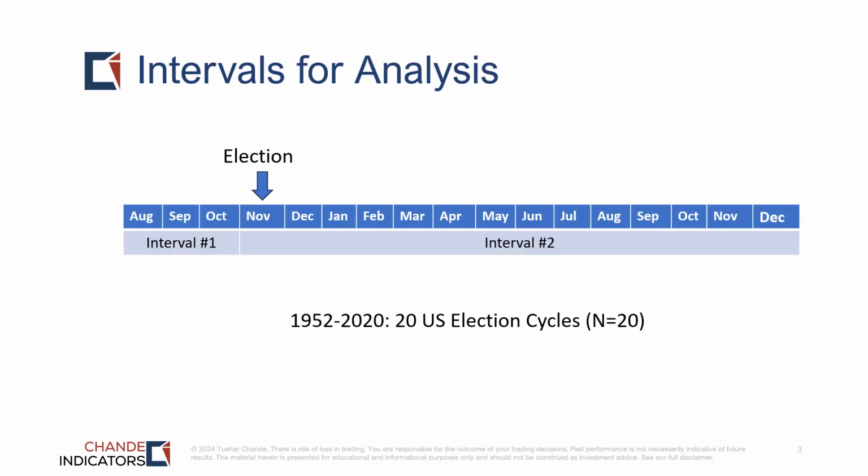For the purposes of our analysis, we'll break down the time intervals into two chunks. The first is a 3-month period going into the November election, and the second is the 14-month period starting in November of the election year and ending in December of the following year. So this could be to the end of the first year of a new administration or the first year of the second term of a particular administration. And we look at 20 election cycles starting in 52 and ending in 2020.